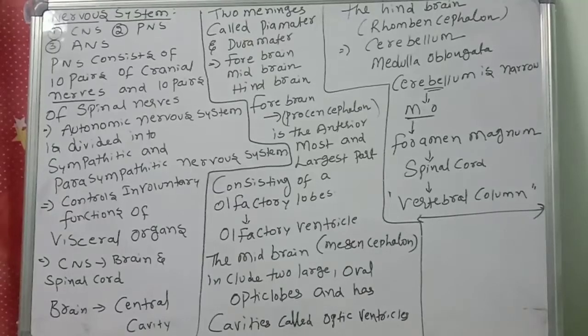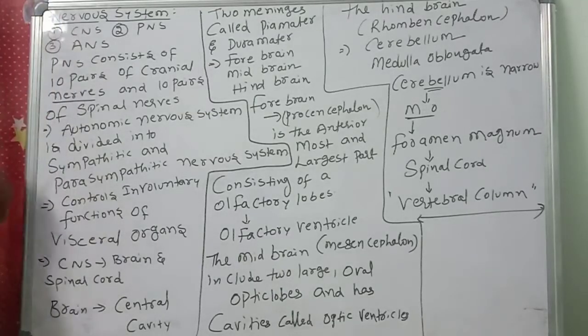Good morning, children. Today we are going to discuss the nervous system of the frog. What are we going to discuss? The nervous system of the frog. The nervous system is divided into how many parts?